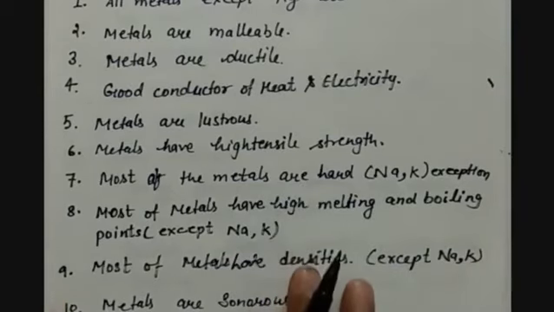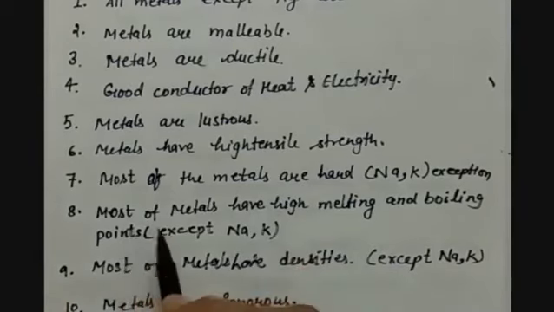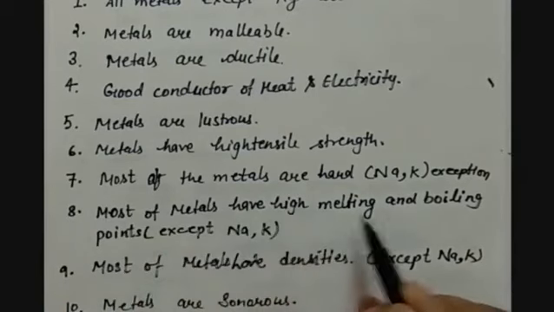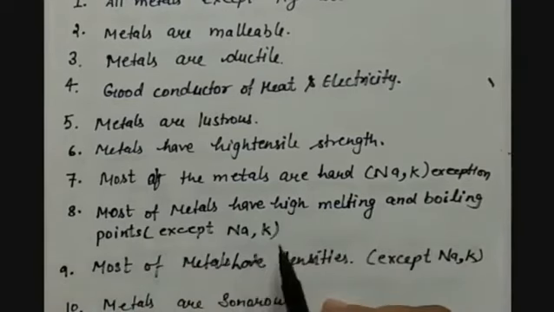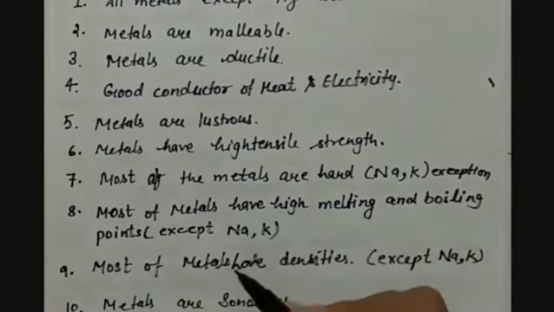The next property of metals is that most of the metals have high melting and boiling points except sodium and potassium. So you know that for melting and boiling points, we have to provide a certain amount of energy that is required to break the bond between the atoms of the element.